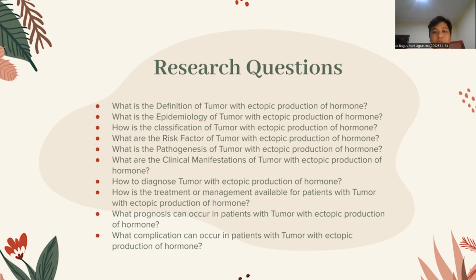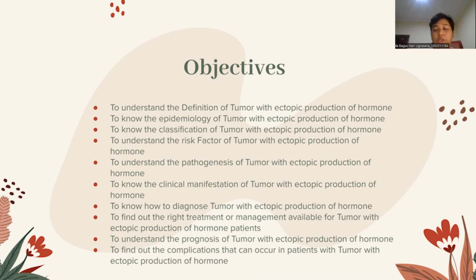So the research questions, as you can see, are: what is the condition of tumor with ectopic hormone production, what is the epidemiology, how is the classification, what are the risk factors, what is the pathogenesis, and what are the clinical manifestations? How do we diagnose the tumor, how is the treatment or management available for the patient, what prognosis can occur in this patient, and lastly, what complications can occur in a patient with tumor with ectopic hormone production?